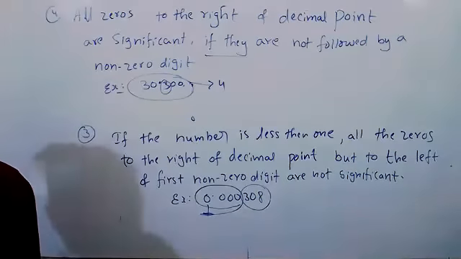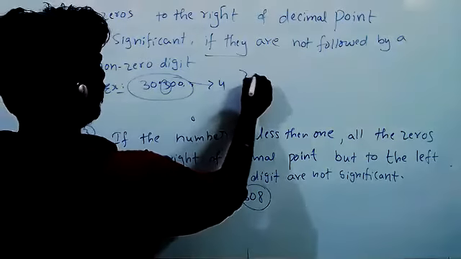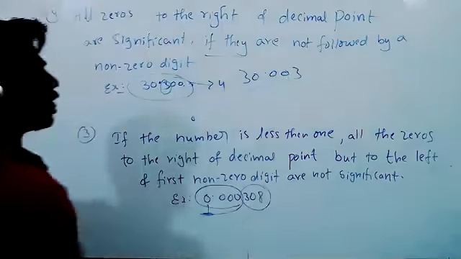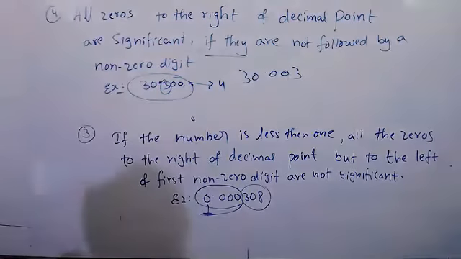Understand clearly? Suppose, tell me, how many decimal places are here? How many significant figures are there?